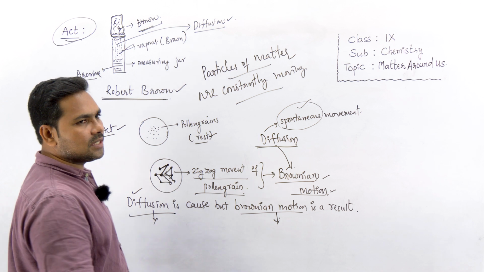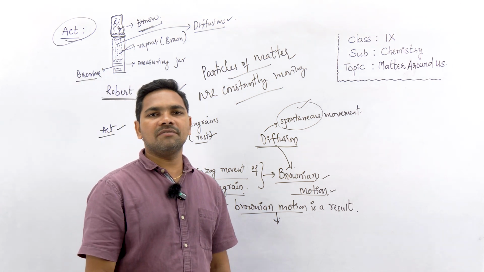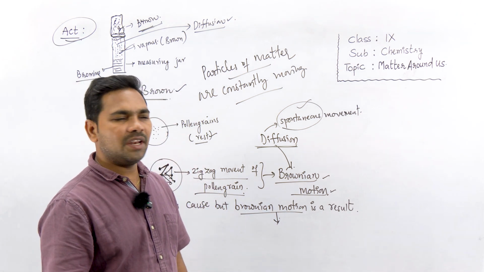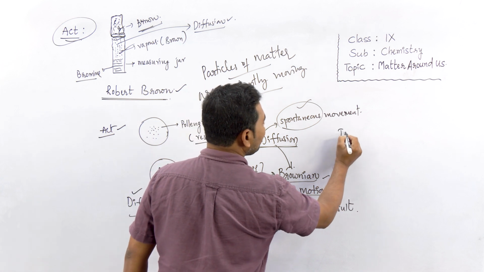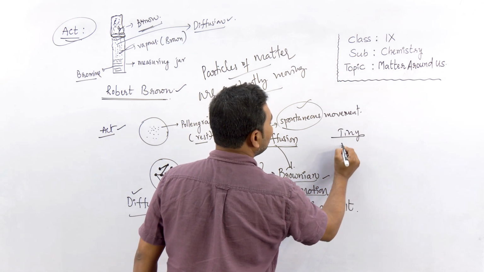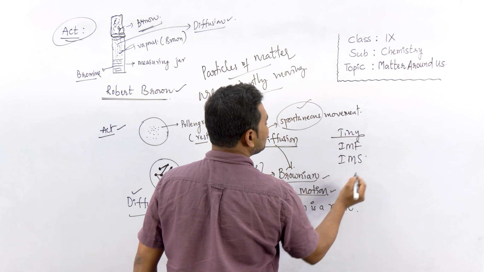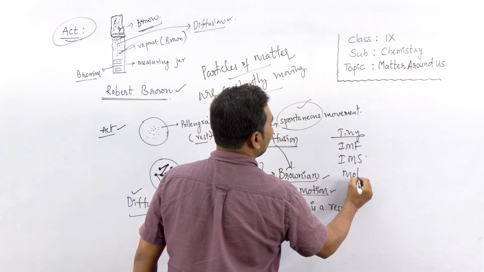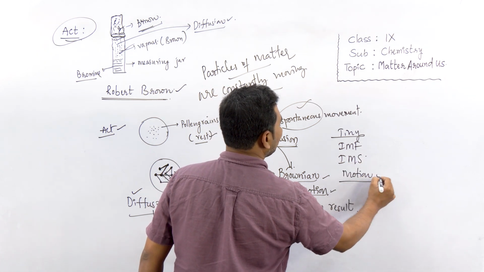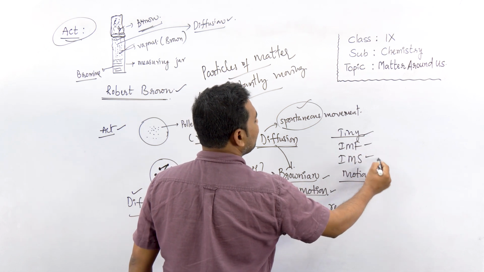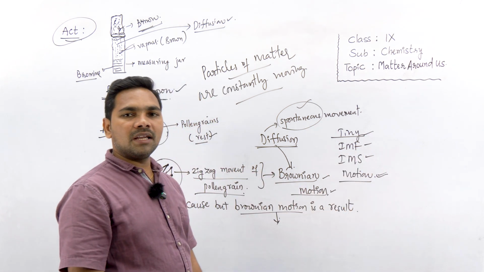Okay, I think you understand the properties of particles of matter. Particles of matter are very tiny. They have intermolecular forces between them. They have intermolecular spaces between them, and they are always constantly moving. So these are the properties of particles of matter.